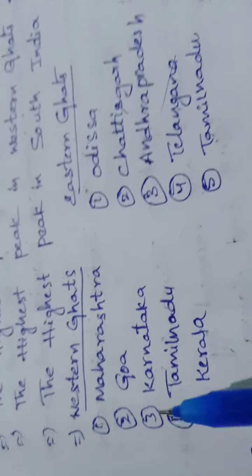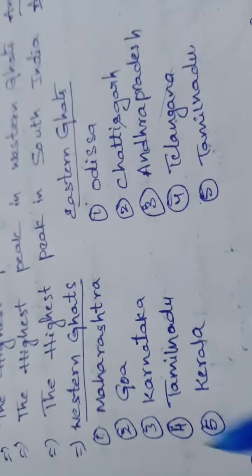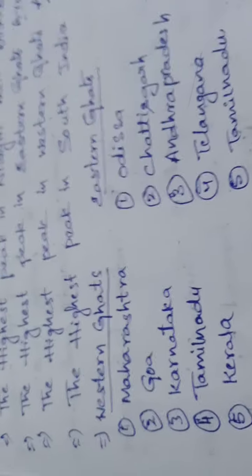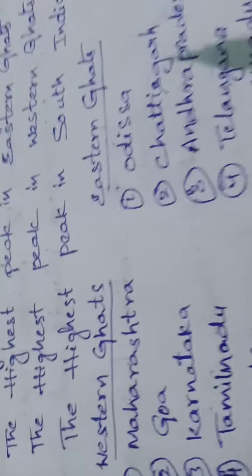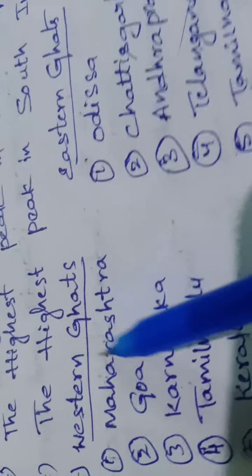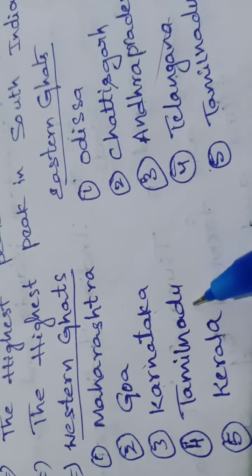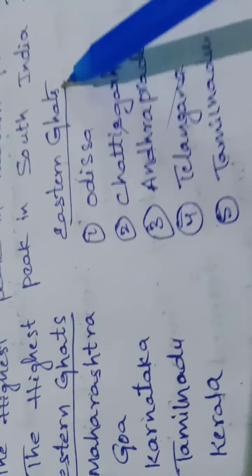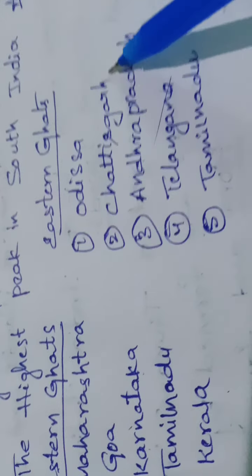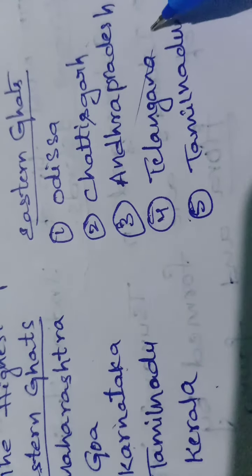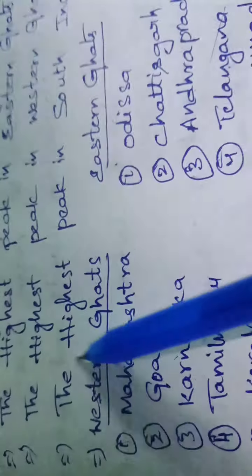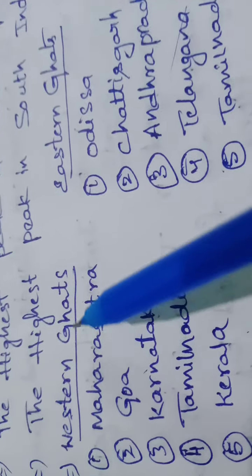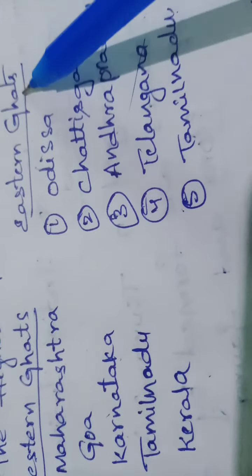Observe here. This is very important from the examination point of view because they will ask you about the Western Ghats and Eastern Ghats. Maharashtra is located in the Western Ghats, along with Goa, Karnataka, Tamil Nadu and Kerala. The Eastern Ghats cover Odisha, Chhattisgarh, Andhra Pradesh, Telangana and Tamil Nadu. These are the states in the Western Ghats, and these are the states in the Eastern Ghats.